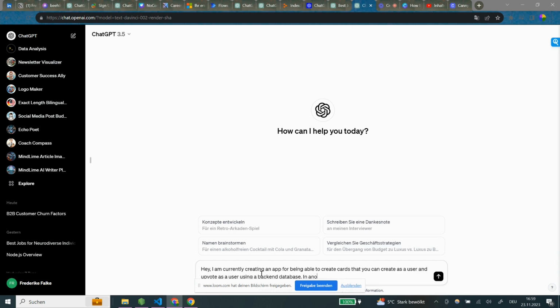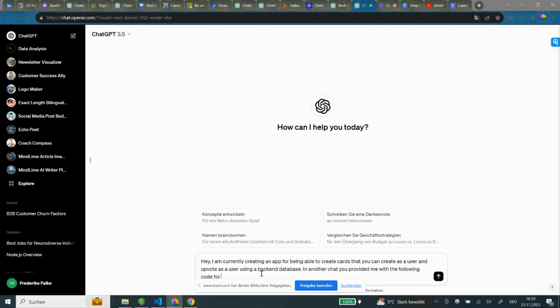In another chat, you provided me with the following code for the node for the server.js, which I paste here in a second.